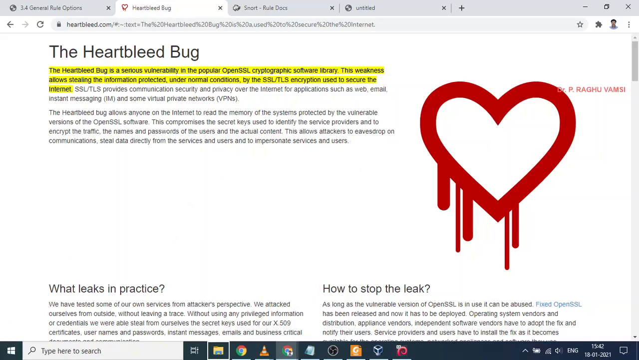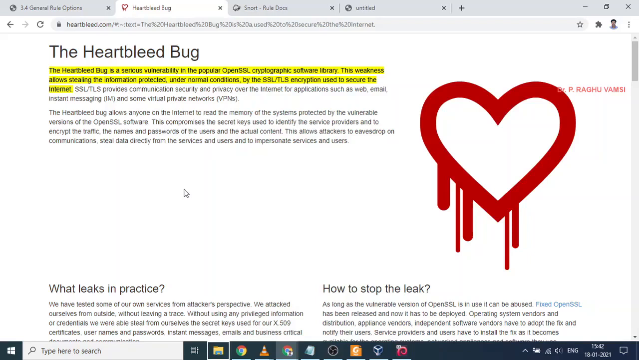This weakness allows stealing the information protected under normal conditions by the secure socket layer or TLS encryption used to secure the internet. Basically, this SSL or TLS is used as a security layer in VPNs. So even though you use VPNs, because of this attack, the systems become vulnerable. The Heartbleed bug allows anyone on the internet to read the memory of the systems protected by the vulnerable versions of the OpenSSL software.